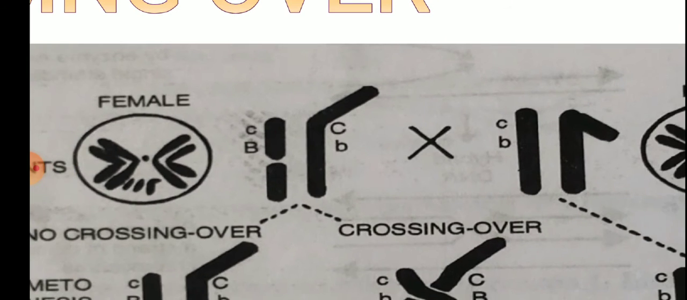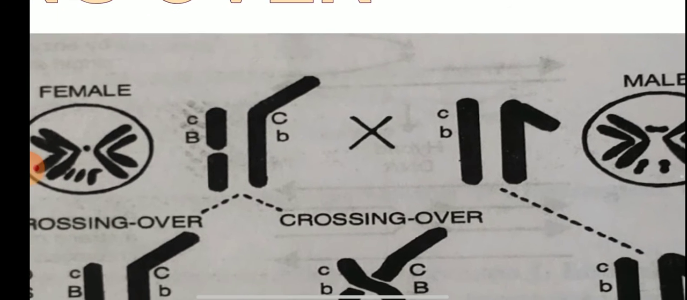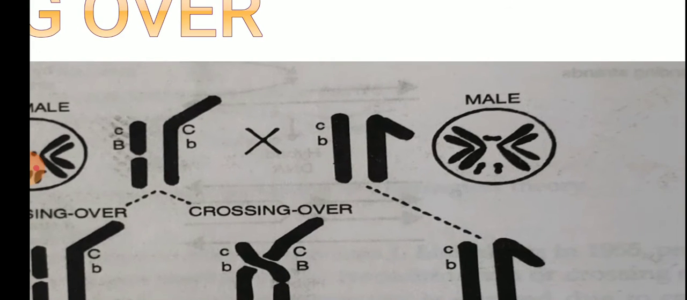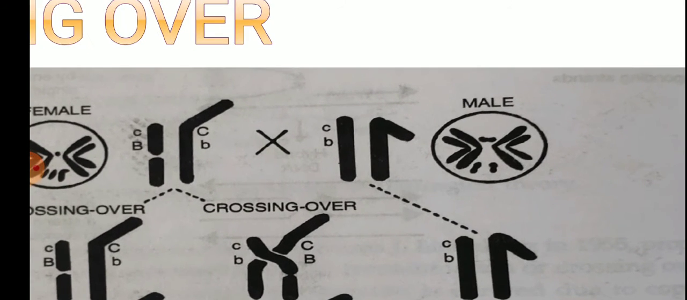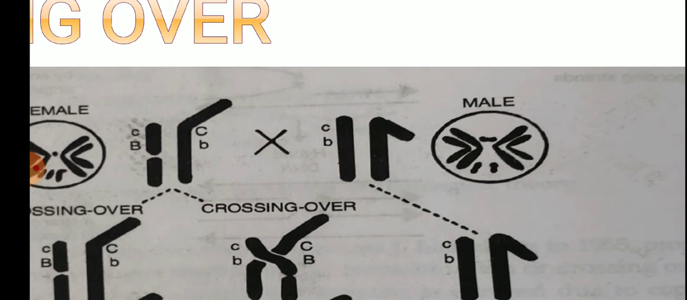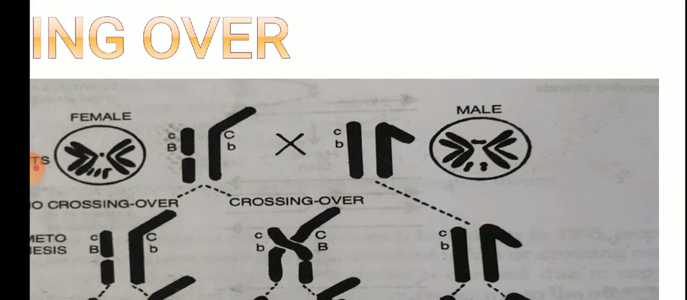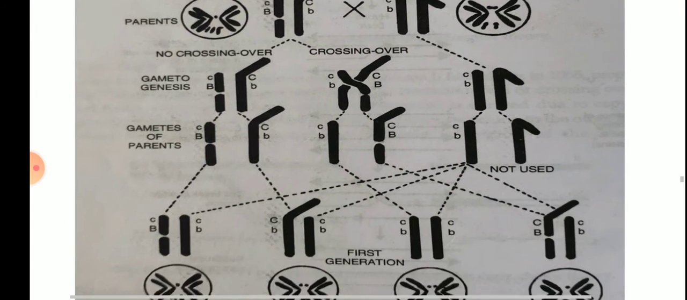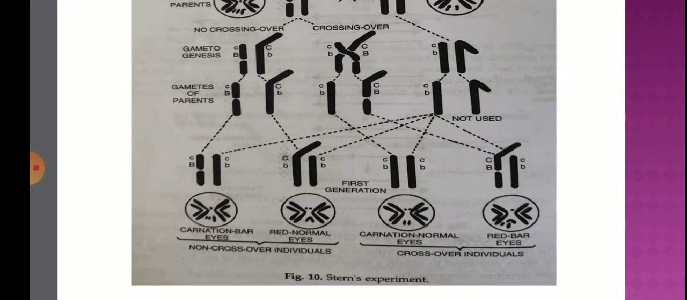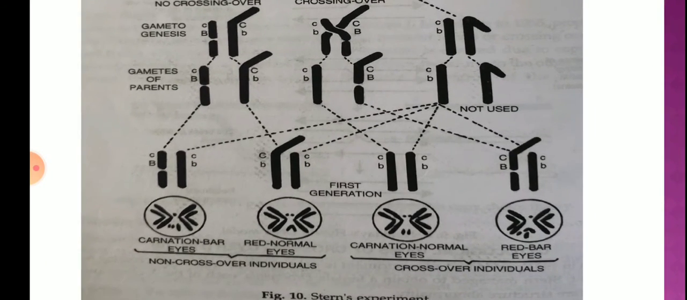He selected this sort of chromosome female so that he would be able to observe it easily under a simple microscope. He crossed this female with a normal male having both recessive characters, meaning carnation and bar eye. And after that he got four sorts of offspring.